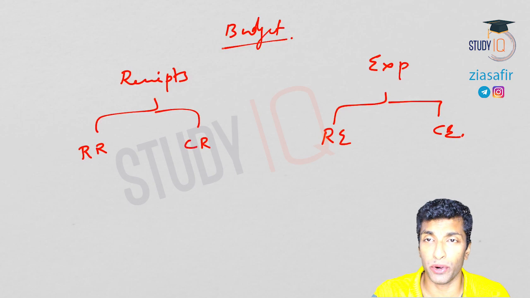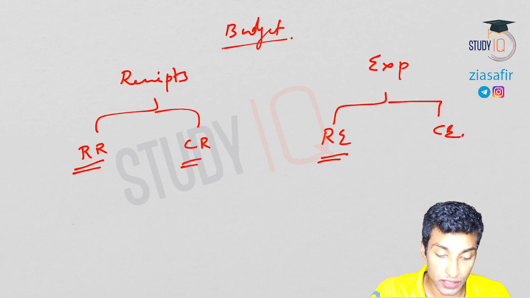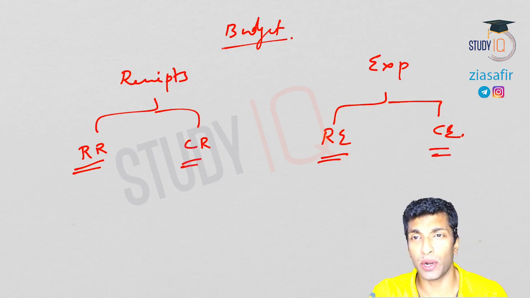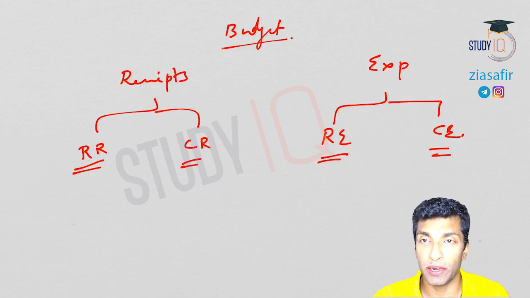I have told you what components come in revenue receipts and revenue expenditure, capital receipts and capital expenditure. How to understand capital, what is the difference? If there is any change in assets and liability, then it will be part of capital. If it is expenditure, that will be capital expenditure.